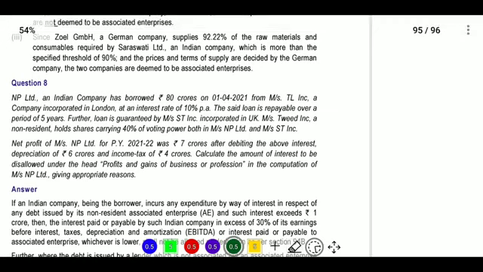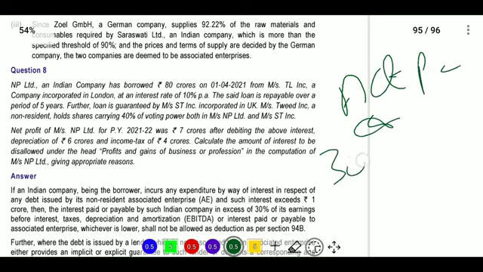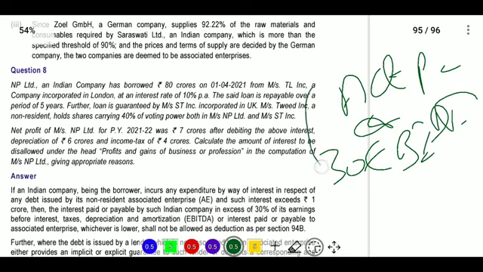Next, here they provided that when there is an associated enterprise and a guarantee is given, and then we charge the interest, how much interest is allowable as deduction? It will be the actual interest, whatever interest is paid, or 30% of EBITDA, earnings before interest, depreciation, tax. Whichever is lower will be allowed as deduction in case interest is there.